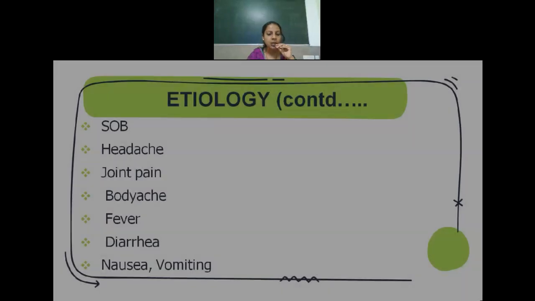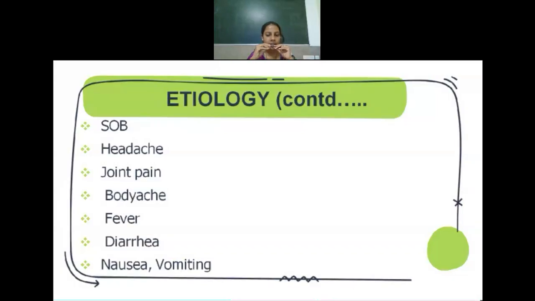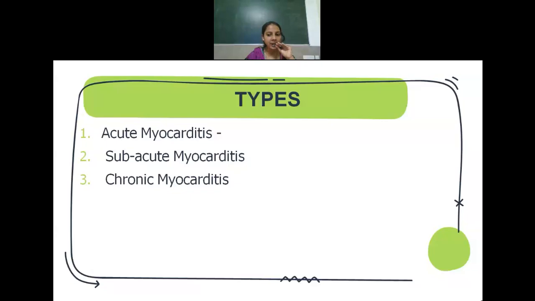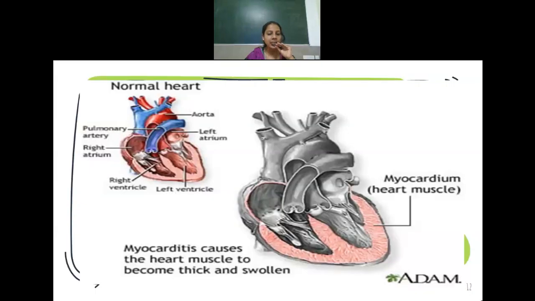Okay, so it is seen that the person who is having myocarditis, most of the time they will be having chest pain. Now chest pain is most of the time a stabbing type of chest pain. Along with that, they can also have fever, because it is an infectious condition. Patients commonly can have fever and other symptoms like body pain or headache, joint pain, nausea and vomiting. That is also very common. Okay, these remaining things I will discuss later. We'll move on to the clinical manifestations.